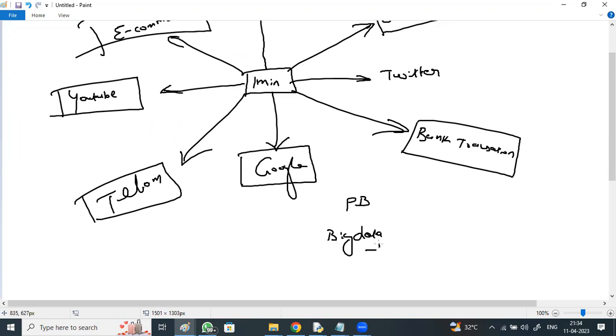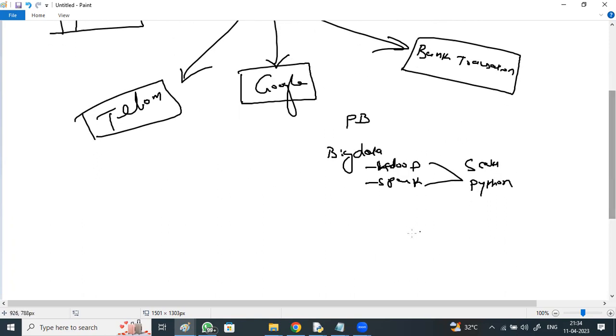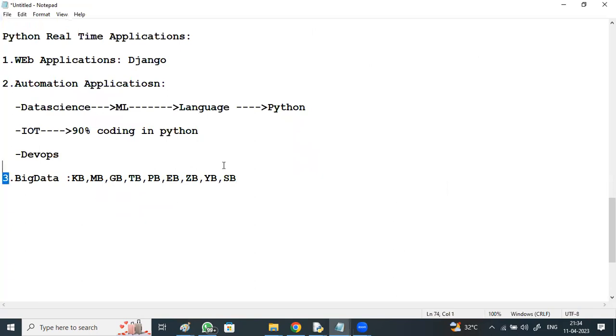Like Hadoop and Spark, if you have heard about them. Especially Spark is a very high speed processing technology, right? Huge data in quick time it is going to process with Hadoop and Spark. We have got languages like Scala, Python. Python is mostly chosen, Spark with Python, like PySpark we say. So even in big data environments, Python is used.